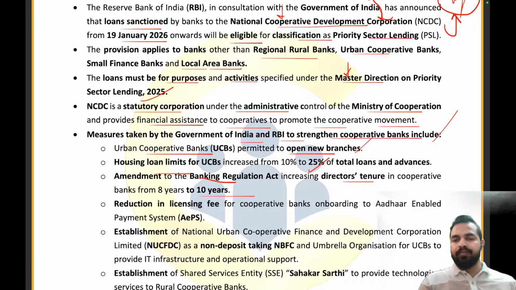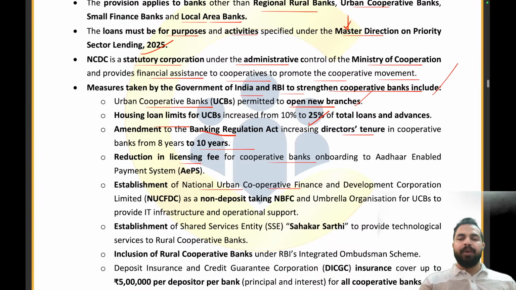So all of the long term यहाँ पर director will be able to serve and he will be having better timeline to focus on the projects under this part. Then reduction in the licensing fee for cooperative banks. So when the cooperative bank is onboarding to the Aadhaar enabled payment system, their license fee has been reduced now. Establishment of National Urban Cooperative Finance and Development Corporation Limited as a non-deposit taking NBFC and umbrella organization for urban cooperative banks to provide IT infrastructure and operational support.